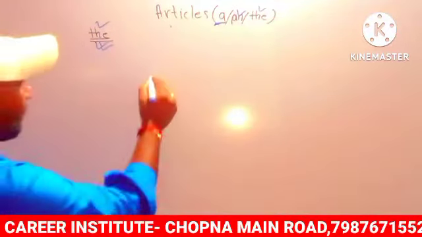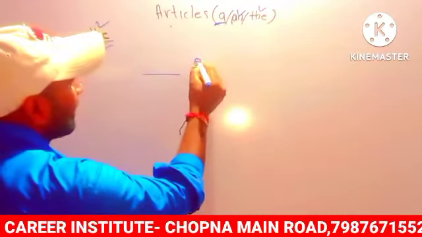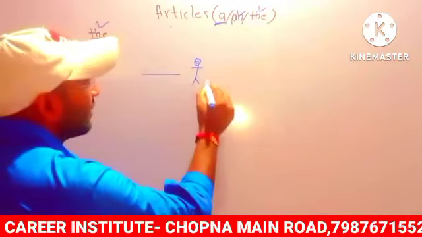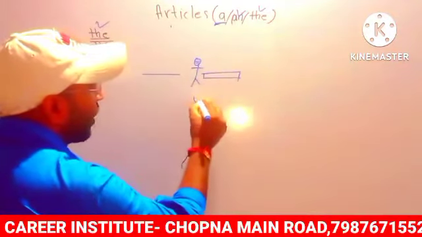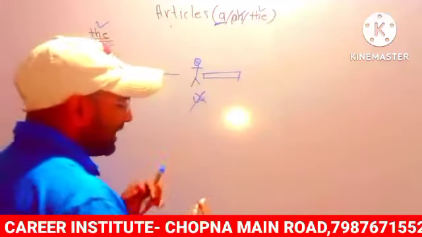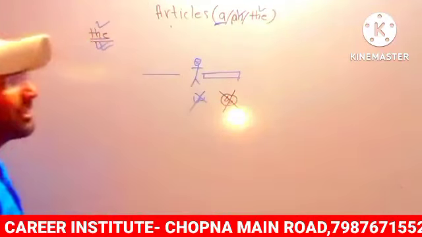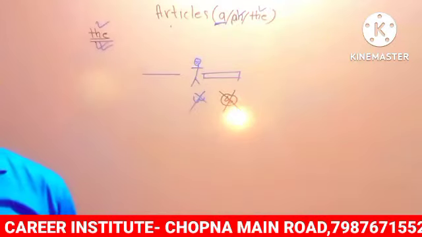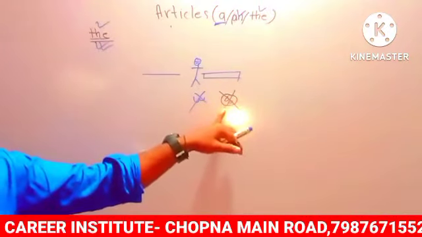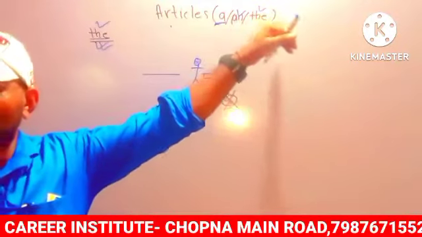Uses of "a". Suppose after the blank there is a simple thing. The first letter is not a vowel. The first letter is not a famous thing. The first letter is not a vowel, not a semi-vowel, and not a famous thing. So what can be used, "an" or "the"?